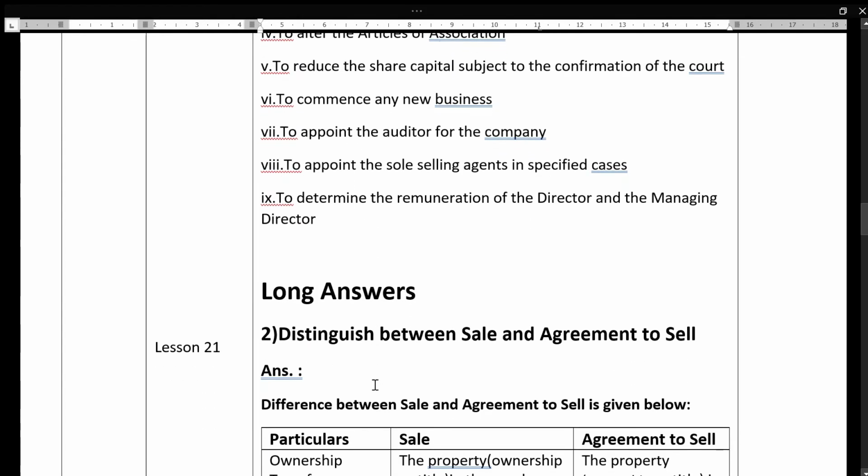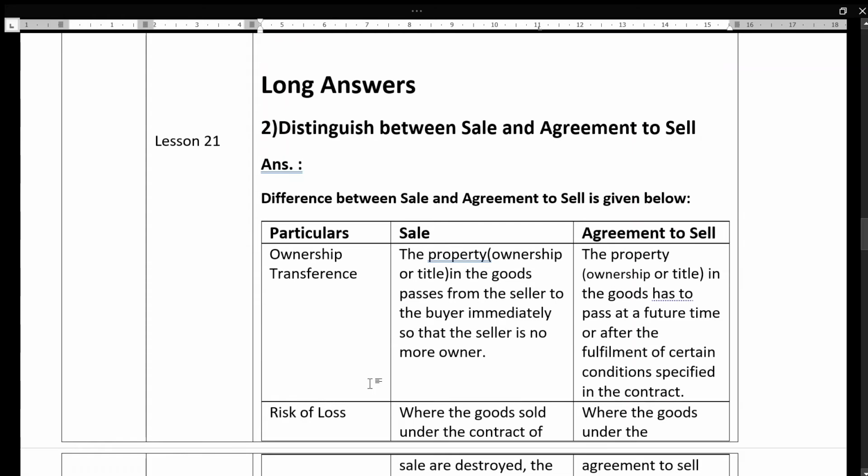And next, long answers from lesson 21. Distinguish between sale and agreement to sell. First, the meaning of this: in a sale, the property ownership in the goods passes from the seller to buyer immediately. So as soon as this contract is made, the ownership is transferred to the buyer and the seller is no more owner. In an agreement to sell, the ownership or title in the goods has to pass at a future time, sometimes after the fulfillment of certain conditions specified in the contract.